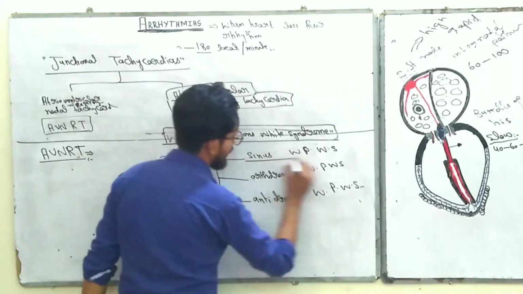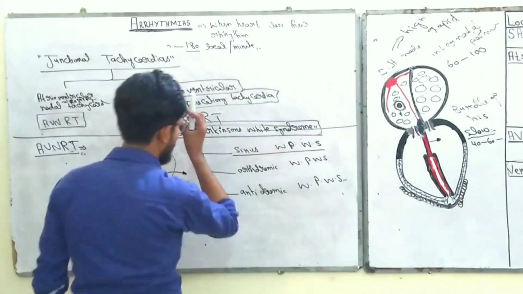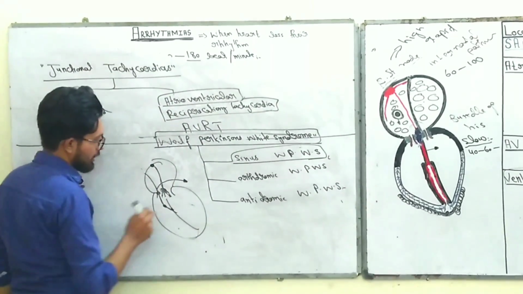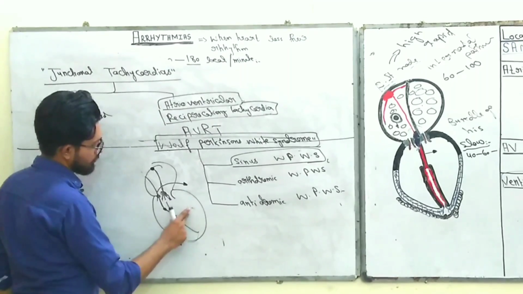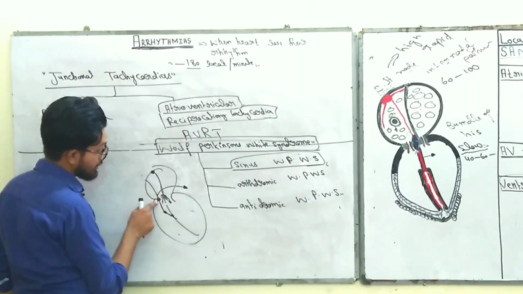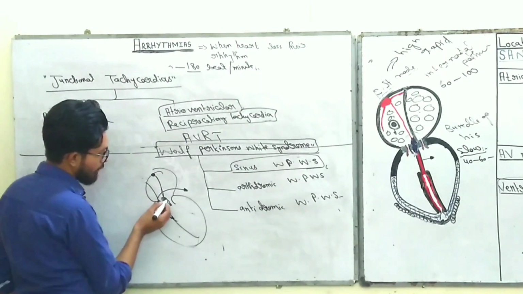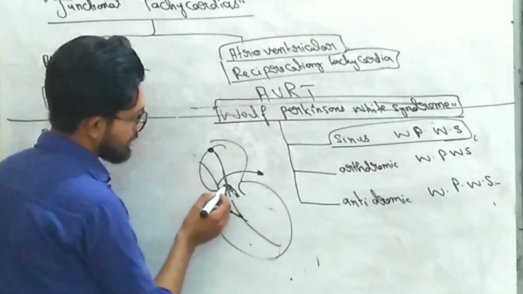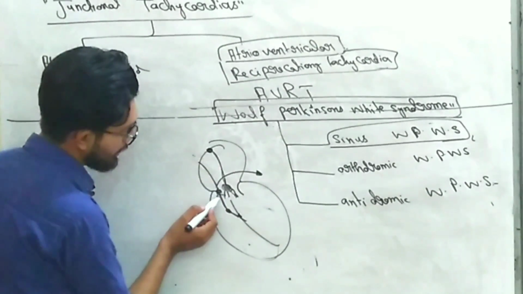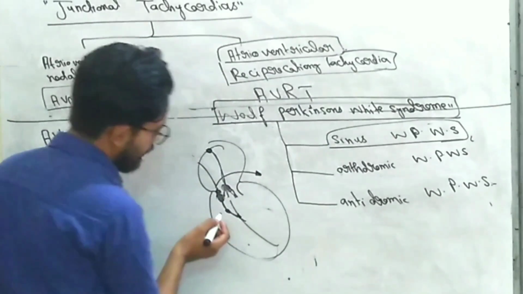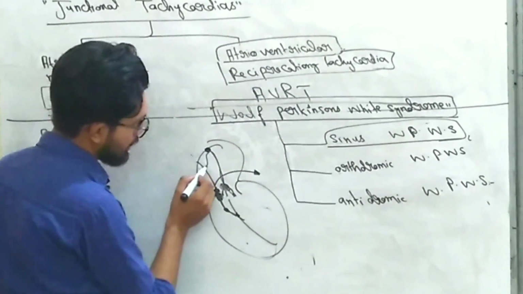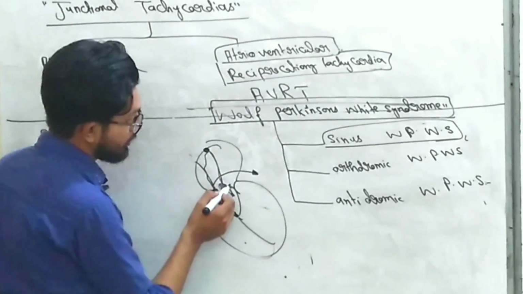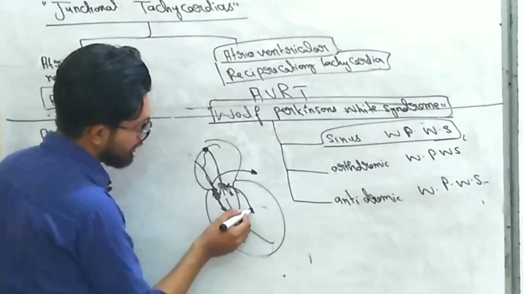So in the first condition, that is sinus Wolff-Parkinson-White syndrome, what really happens is that the ventricle is depolarized from the AV node as well as from the accessory pathway, but this accessory pathway is fast as compared to the AV nodal pathway. The reason is that the AV node has fewer gap junctions and its cells are small in size as compared to the myocytes present in the accessory pathway. They have long cells and also have gap junctions, due to which the signals from the SA node passing through the accessory pathway depolarize early as compared to the AV node. The signals from the AV node also depolarize the ventricle, but later.